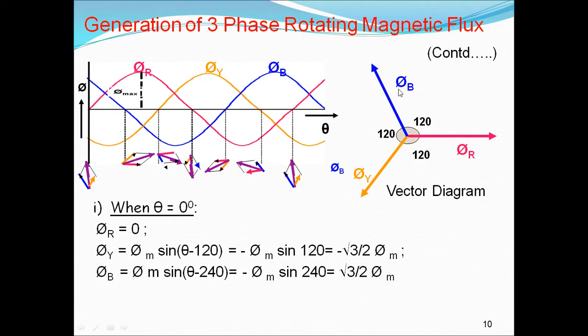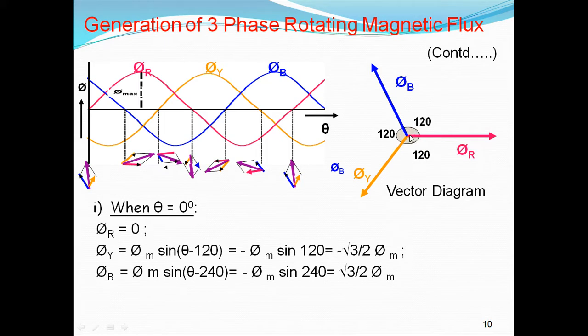The two vectors are pi b and pi y. Now we have to use these two vectors to get the resultant flux. How can we add these two? Here y is negative, so we have to extend pi y in the 180 degrees direction, exactly in the middle. Why? Because it is negative.